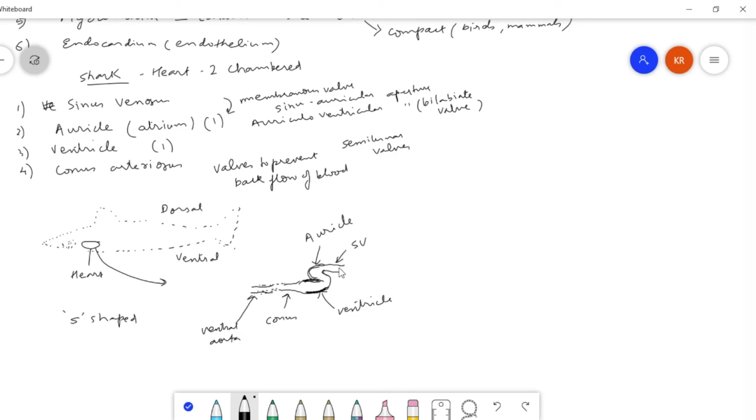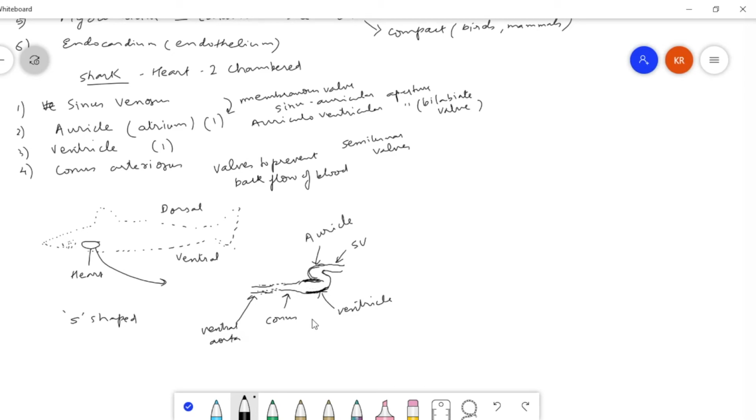So between the sinus venosus and the auricle, simple valve is there, which we call as sinusauricular valve, and that aperture is the sinusauricular aperture. Valve is membranous. Between the auricle and the ventricle, AV, so auriculoventricular aperture with bilabiate valve. Then between the ventricle and the conus will be simple semilunar valves.